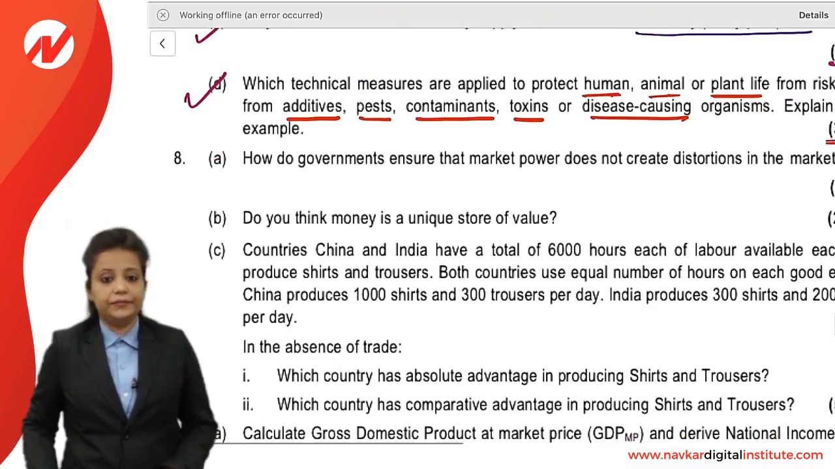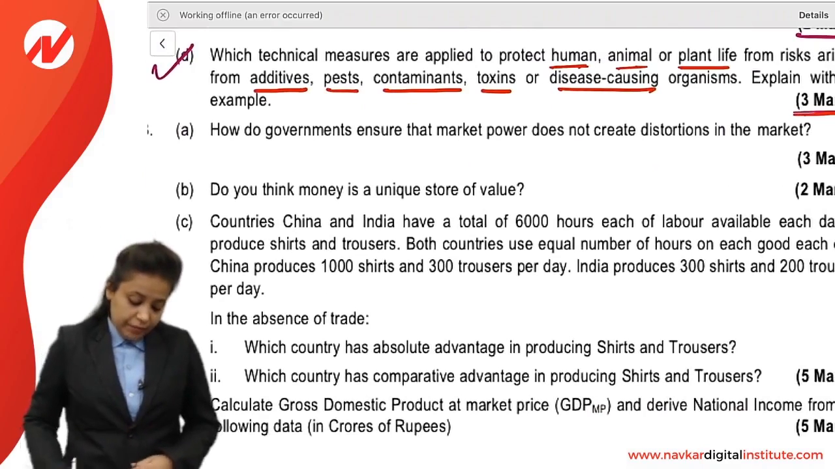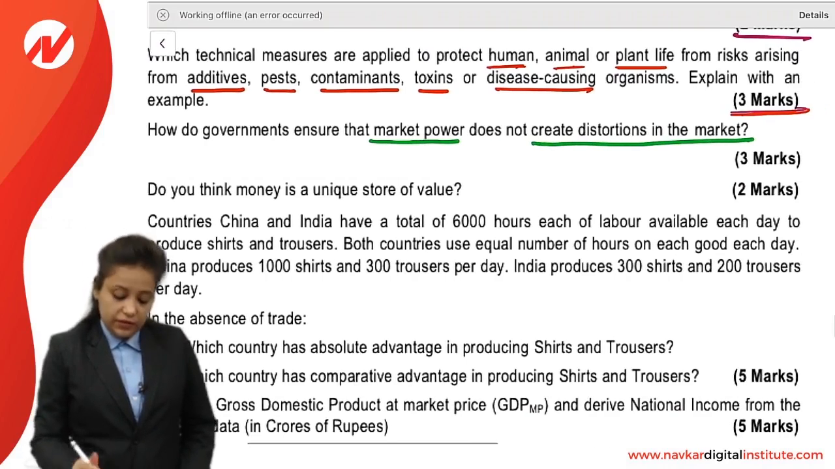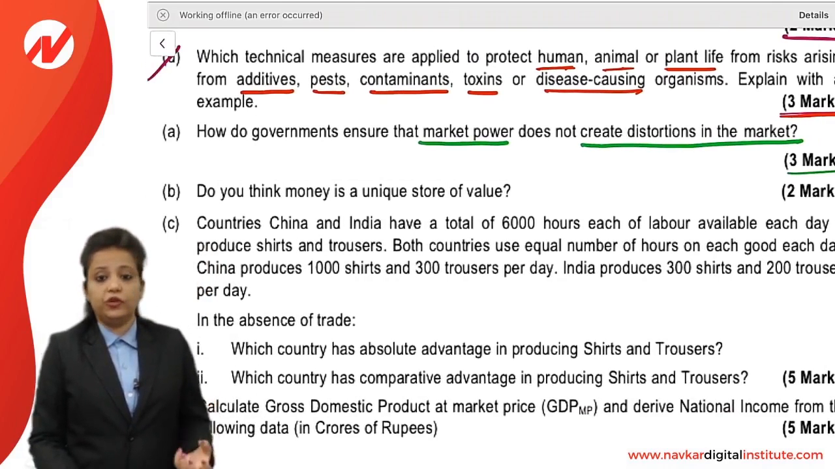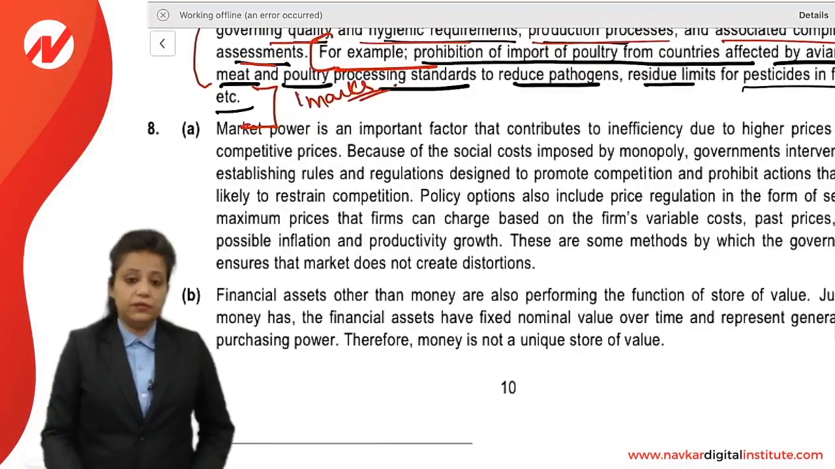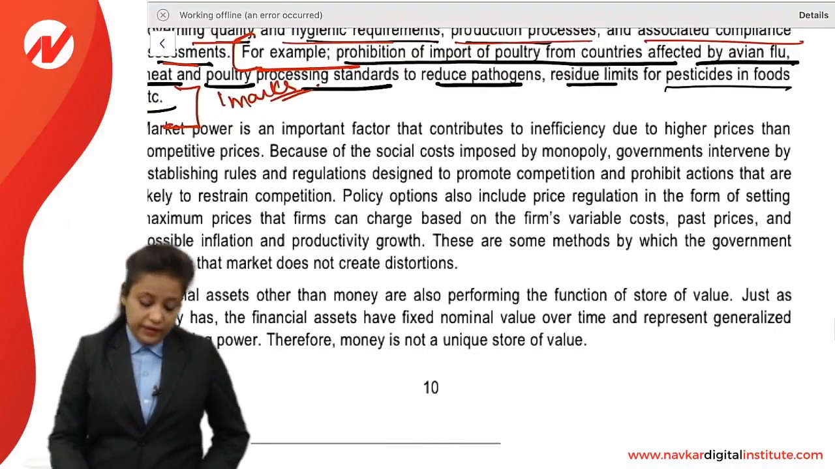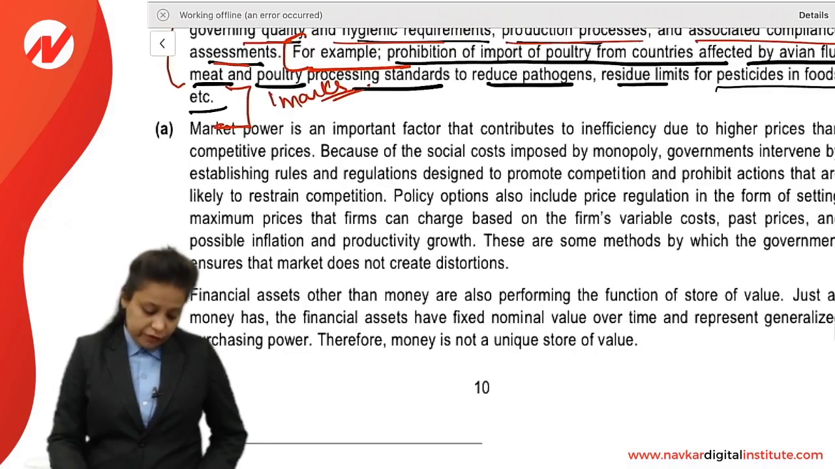Question number 8A. How do governments ensure that market power does not create distortion in the market? This is 3 marks question. So how do the government will ensure that market power is not creating distortion in the market? So market power. This is our suggested answer. Market power is an important factor that contributes to inefficiency due to higher prices than competitive prices.